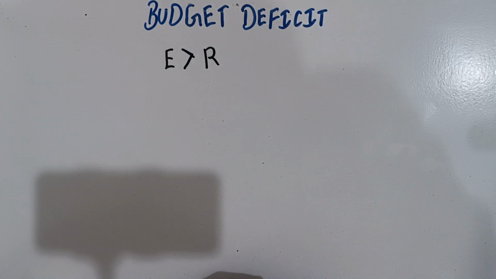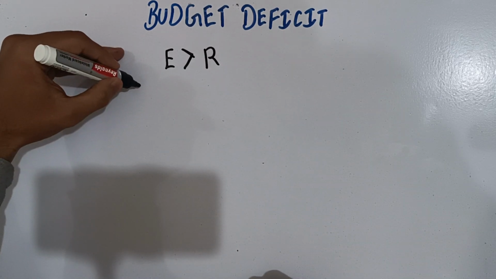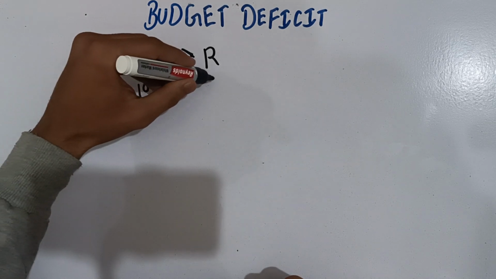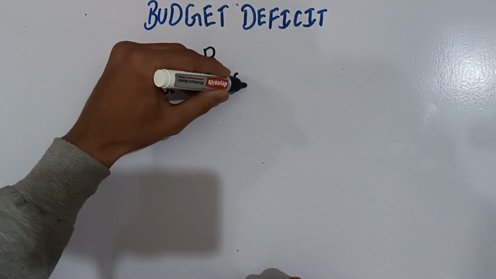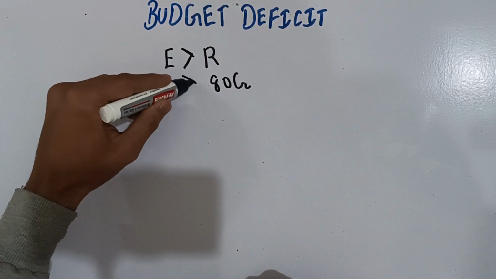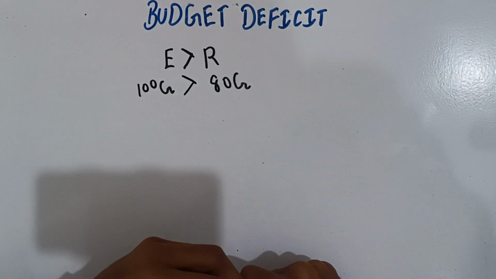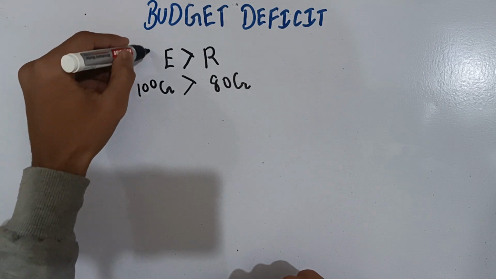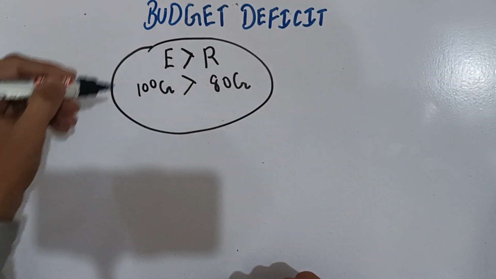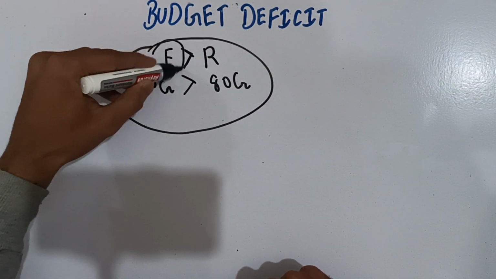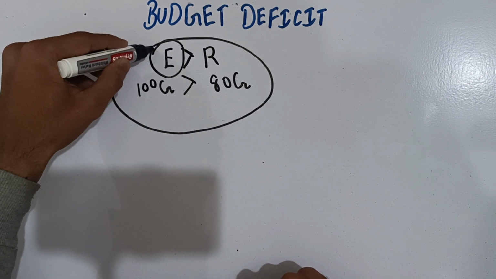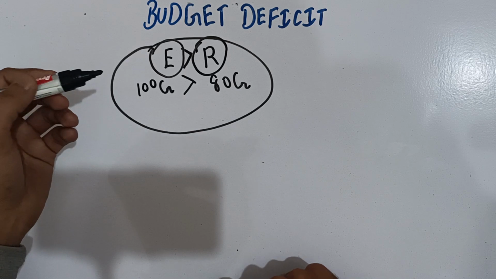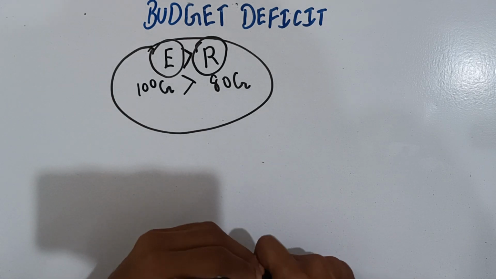For example, if the expenditure of the government in a financial year is 100 crores and the revenue of the government is only 80 crore, this is a situation of budget deficit where expenditure is greater than receipts. So budget deficit is the situation for a government when the expenditure incurred in a financial year is greater than the receipts or the revenue earned by the government in the financial year.